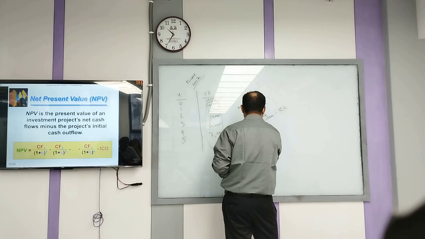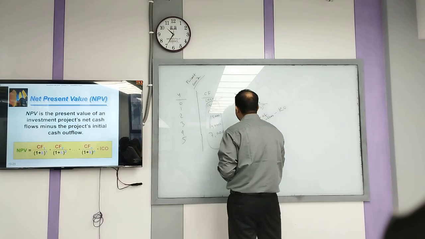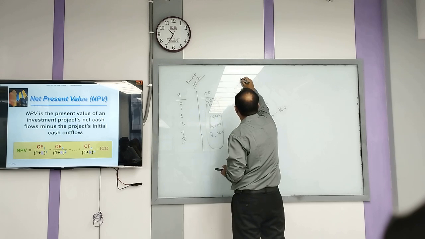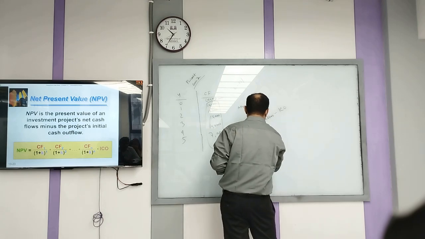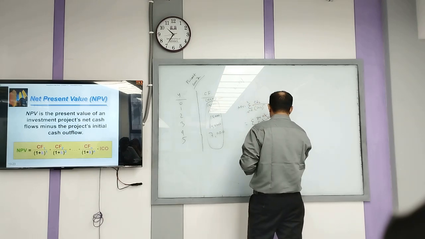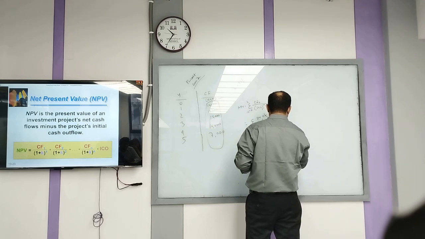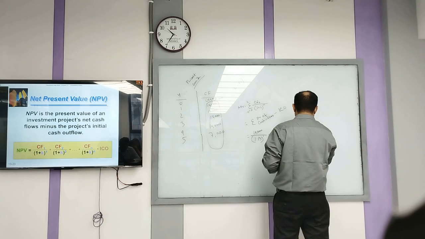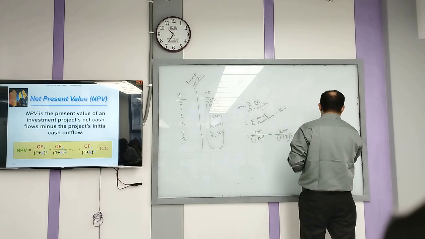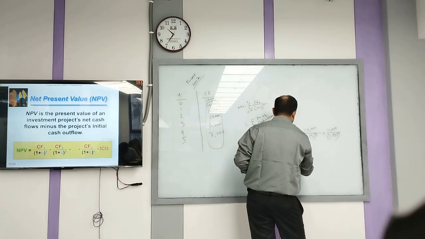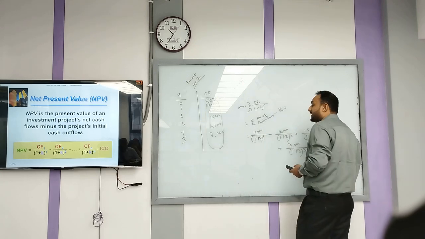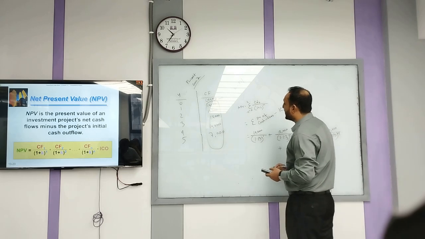So 10,000 divided by 1. Imagine your I is given as 13%. So 10,000 divided by 1.13 to the power 1 plus 12,000 divided by 1.13 to the power 2 plus 15,000 divided by 1.13 to the power 3 plus 10,000 divided by 1.13 to the power 4 plus 7,000 divided by 1.13 to the power 5 minus the initial cash outlay, right? So that is